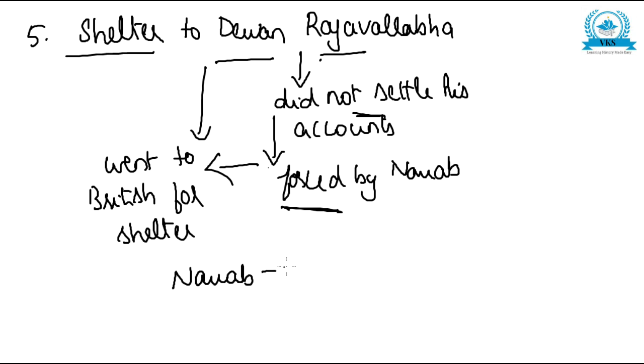That became the next cause for the Battle of Plassey. So Dewan Rajavallabha did not settle his accounts with the Nawab. Nawab forced him to do so. He went to the British for shelter, and this angered the Nawab. That is the fifth cause.